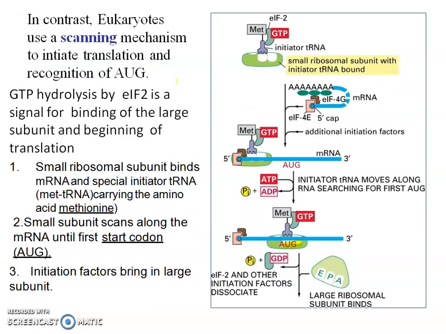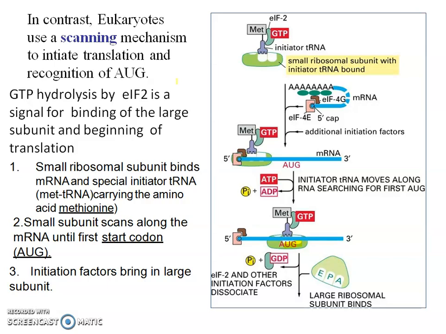In contrast, eukaryotes use a scanning mechanism to initiate translation. That means the ribosome and the tRNA move along the mRNA until they find the AUG. That is called the scanning mechanism. Now, GTP hydrolysis by eIF2 is a single signal for binding of the large subunit. So when hydrolysis occurs, the large subunit comes and binds there.